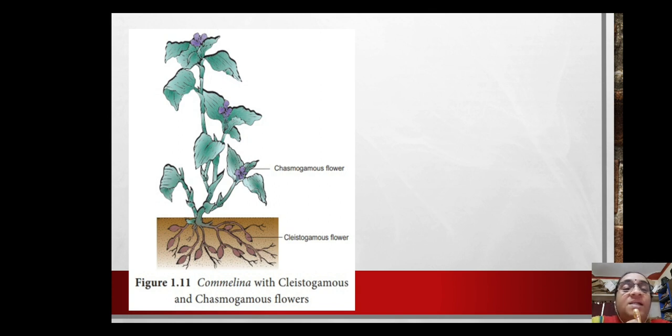What is the advantage of self-pollination? If self-pollination occurs, the advantage is assured seed set. When plants go for cross-pollination, children, many pollen grains have to be produced, and it is a matter of chance that the pollen grains fall on the correct, compatible stigma, and then pollination and fertilization will happen.